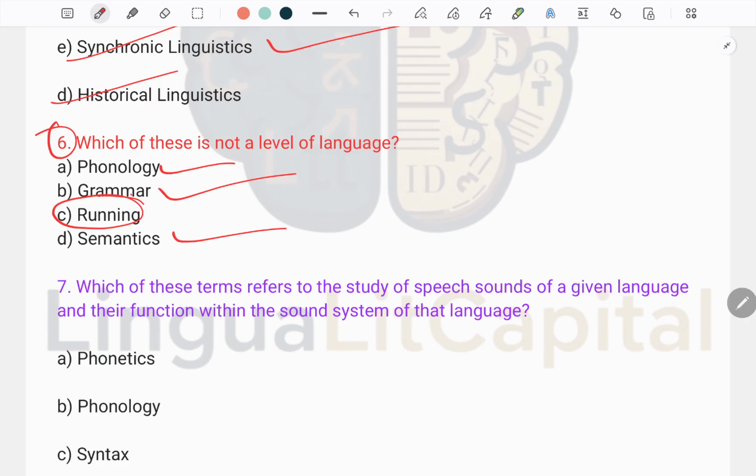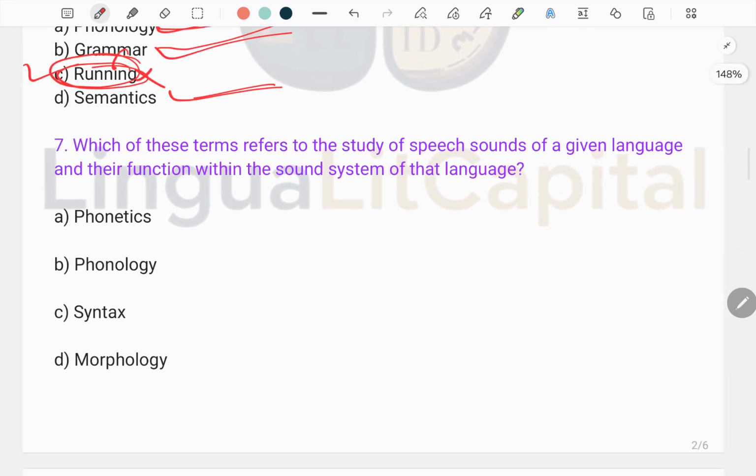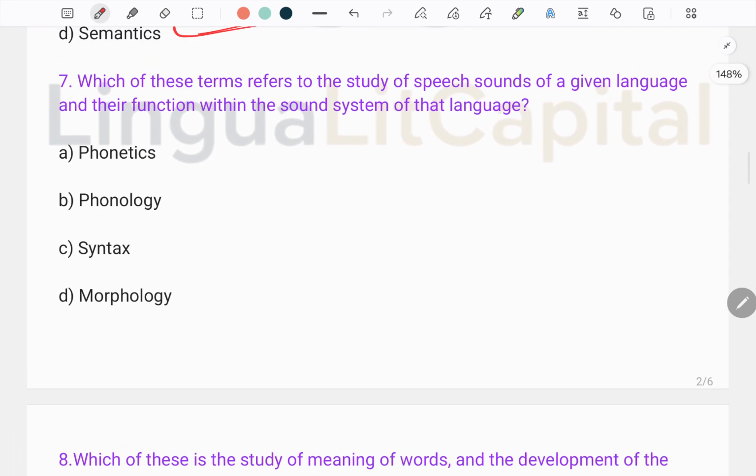Running is a part of grammar, it is a category of it, but it is not a level of language or linguistics. So this is the incorrect option. These others are accurate, but this is different from all of them, so this will be the true answer.